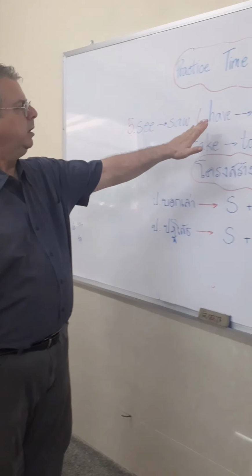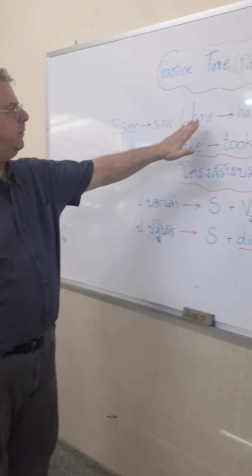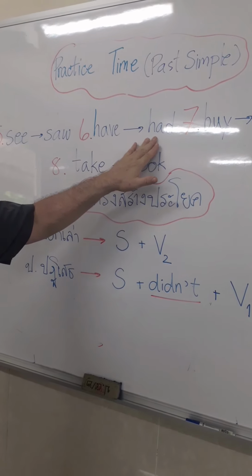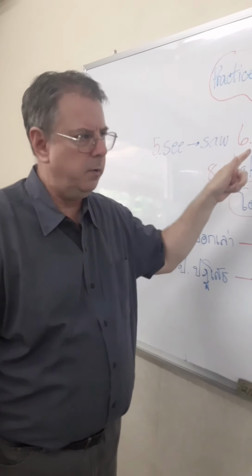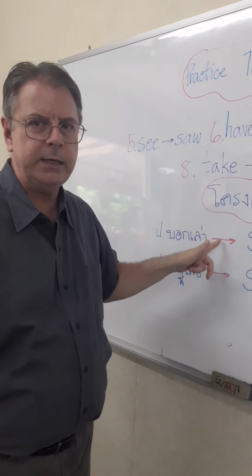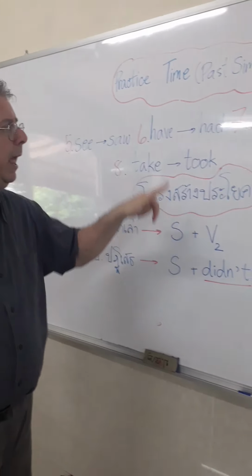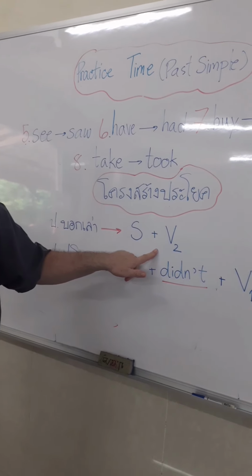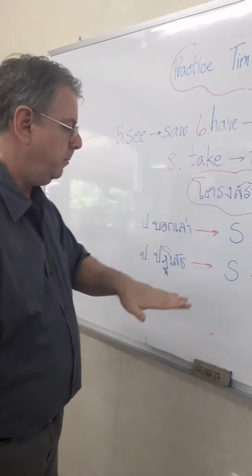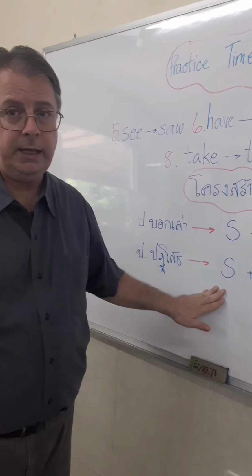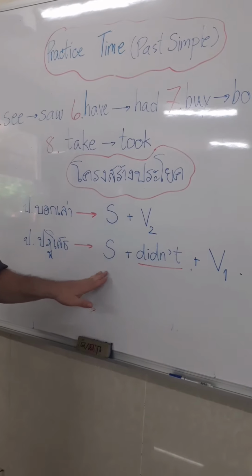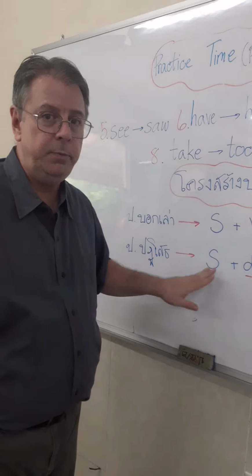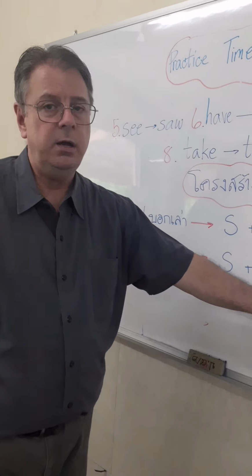Number six, the verb to have, present tense. In the past, we say had. In our example, in the positive sentence, we want to say, Mr. Bean had a baby with him. If we make it negative, we're going to say it like this: Mr. Bean didn't have a stroller.